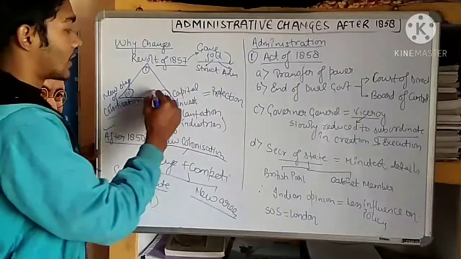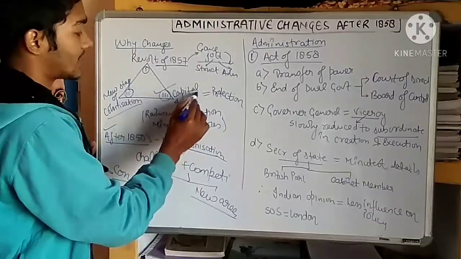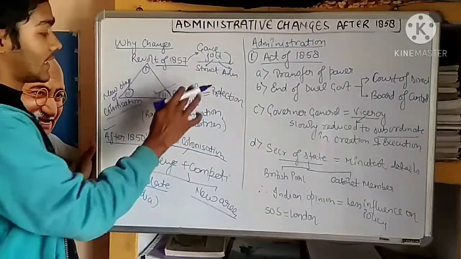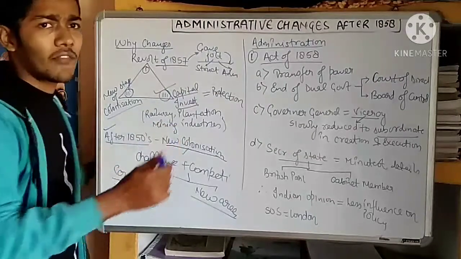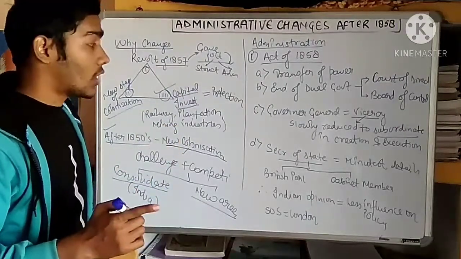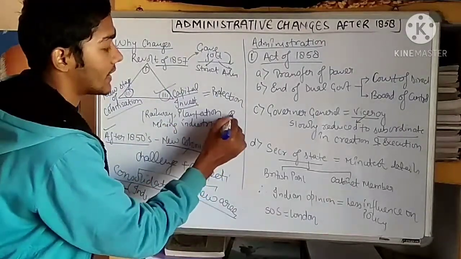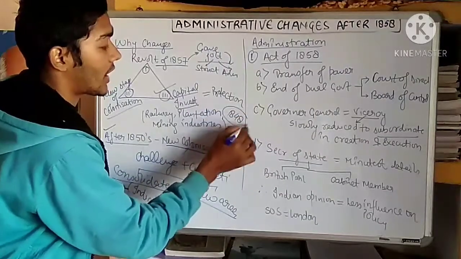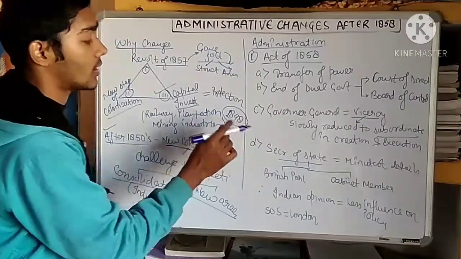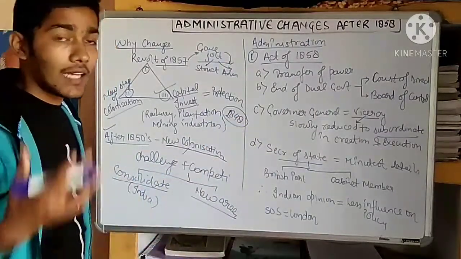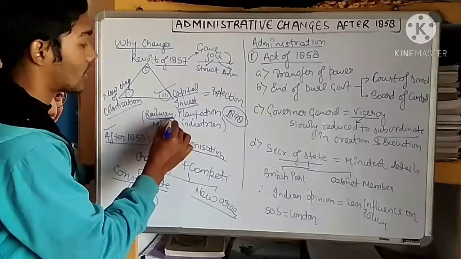Now the third reason is the capital investment. This capital investment was done during the time of Dalhousie, after 1848. Yes, after 1848, when Dalhousie came to India, a large expansion of railways occurred.